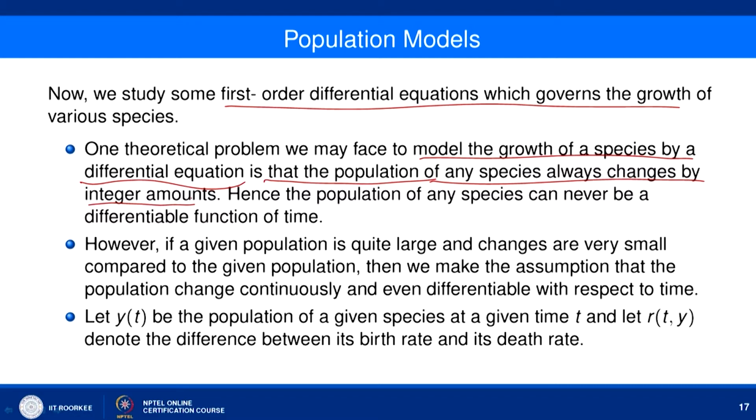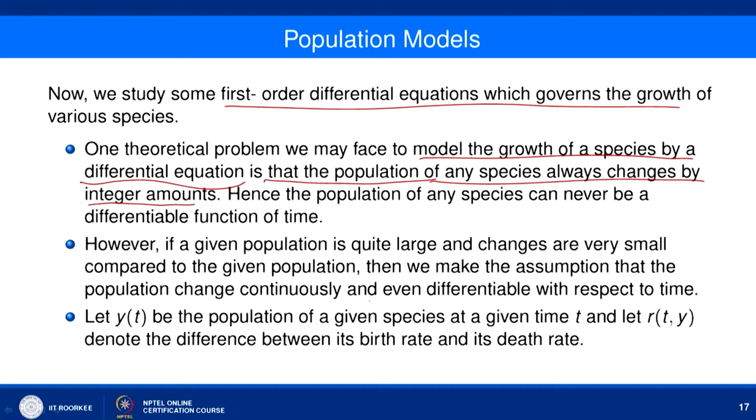To handle this, we may make the assumption that if a given population is quite large and the changes are very small compared to the population, then the population changes continuously and is even differentiable with respect to time t.